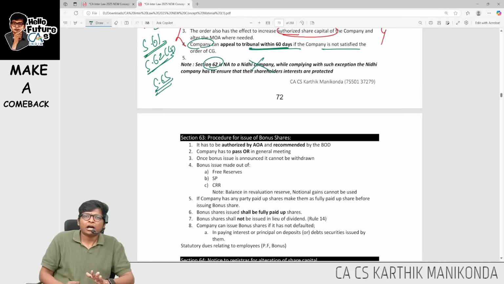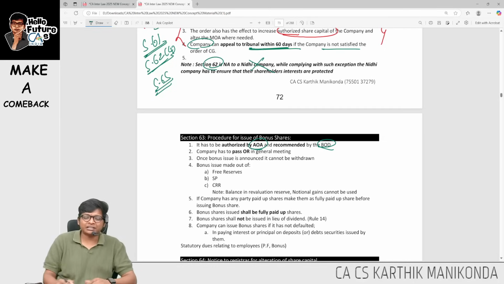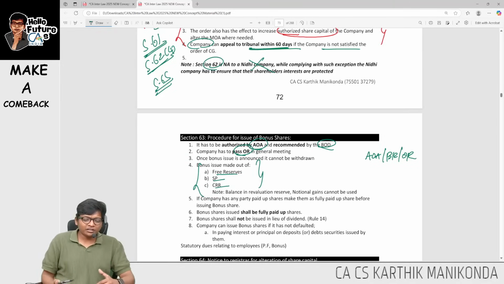Next, bonus. Always when you start a procedure, guys, start with the approvals needed. For bonus, articles and board have to authorize along with ordinary. So articles, then board resolution, and then ordinary resolution. What is the source of bonus? I can use free reserves, SP and CRR. And once you announce, it cannot be withdrawn.